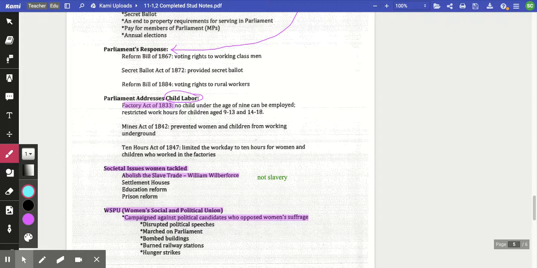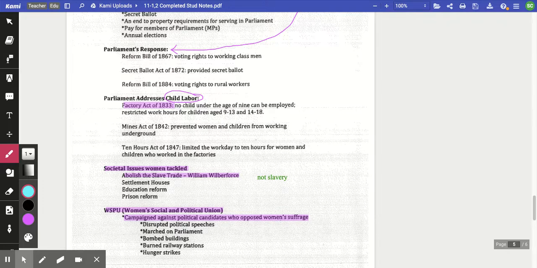Women. The WSPU, the Women's Social and Political Union, really campaigned strongly for women's suffrage. They were out there disrupting political speeches. They marched on Parliament. They bombed buildings. They burned down railway stations. They went on hunger strikes. They did everything they could to draw attention to themselves to gain women the right to vote.